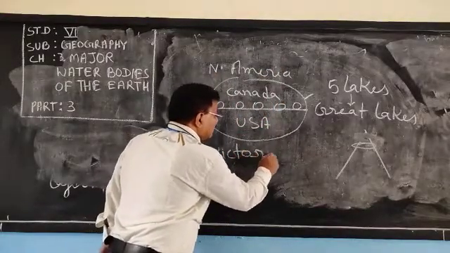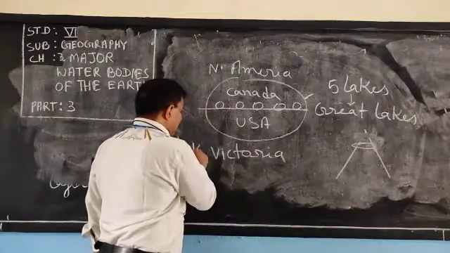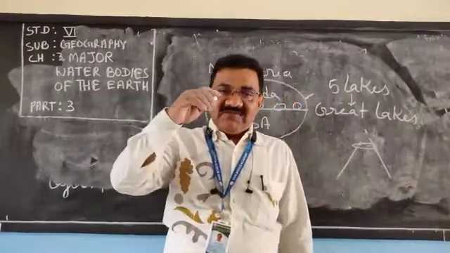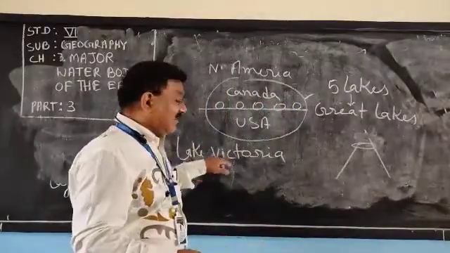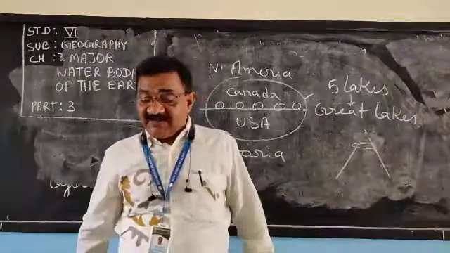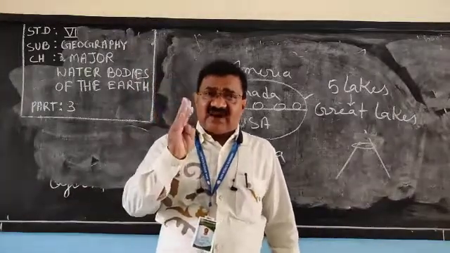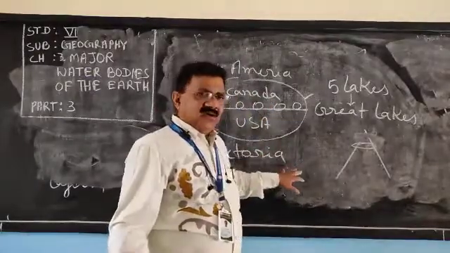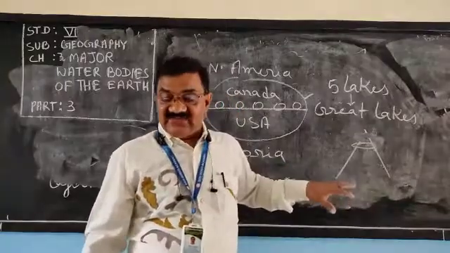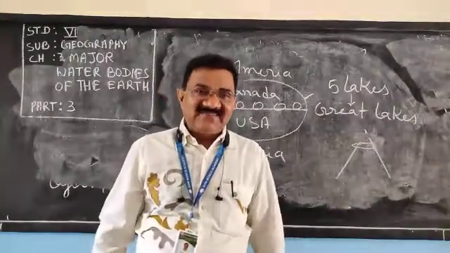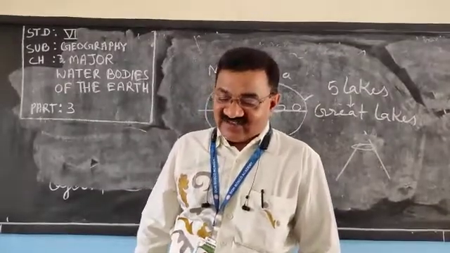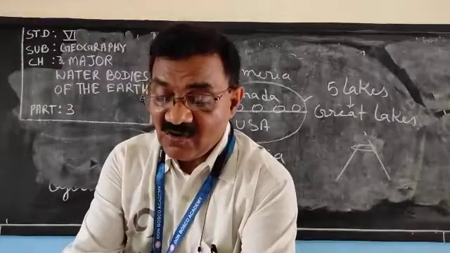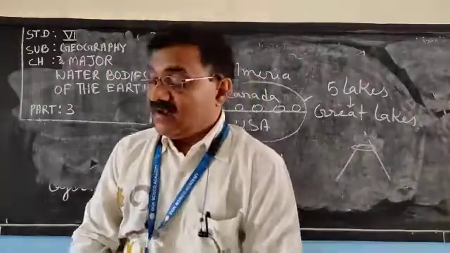And one thing I would like to say, from Lake Victoria, the longest river in the world, River Nile, comes out. And Lake Victoria is the second largest freshwater lake in the world. Where is it located? Border of Uganda and Tanzania. And Lake Chilika, lagoon I have discussed now, Lake Chilika, Odisha, and it is a saltwater lake. Now dear children, we have understood about the lake in detail.